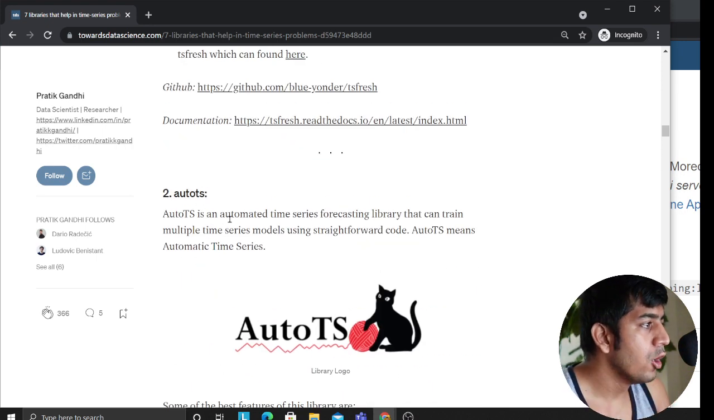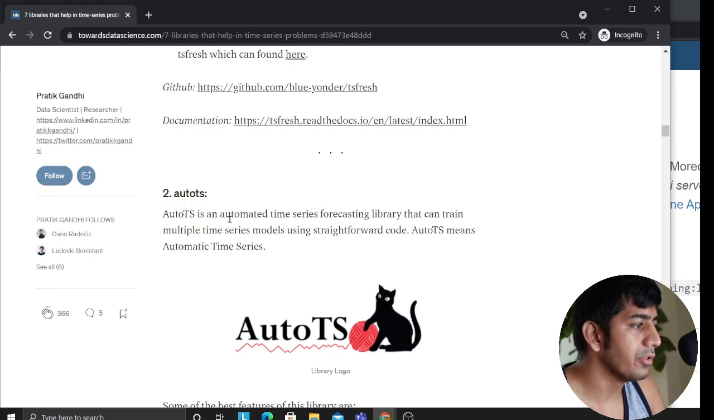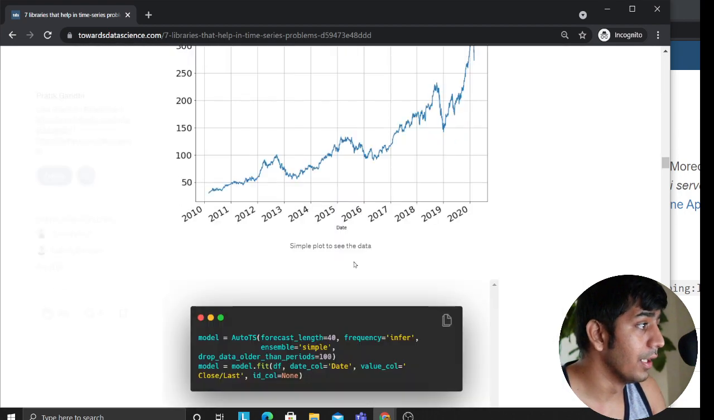AutoTS. AutoTS is an automated time series forecasting library that can train multiple time series models using straightforward code. AutoTS means automatic time series. Okay, that's good. It's good to know that.